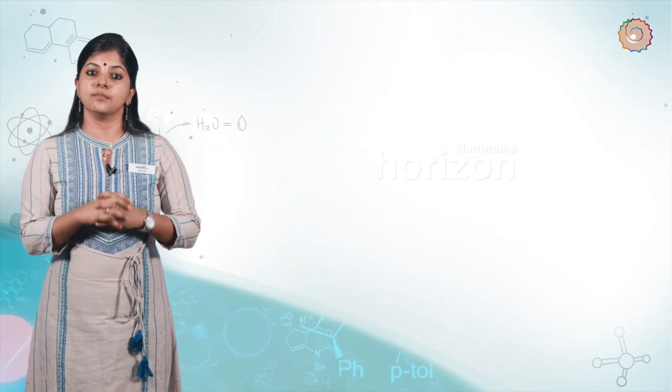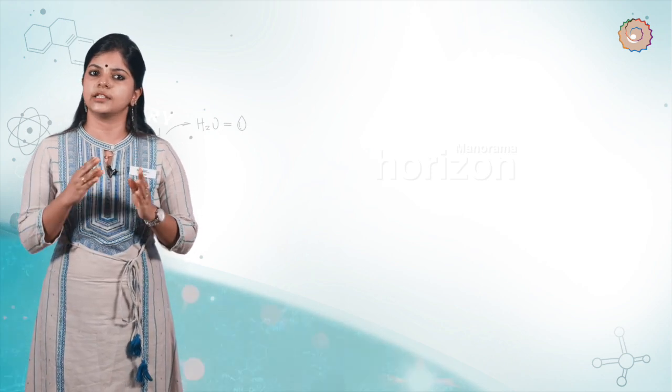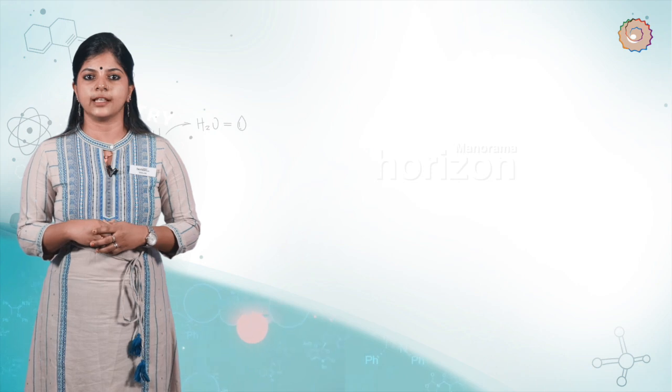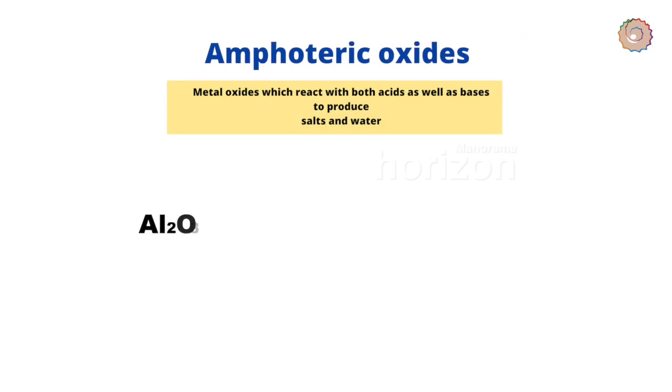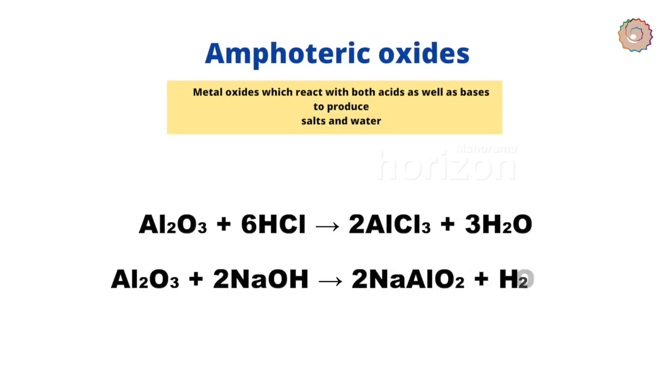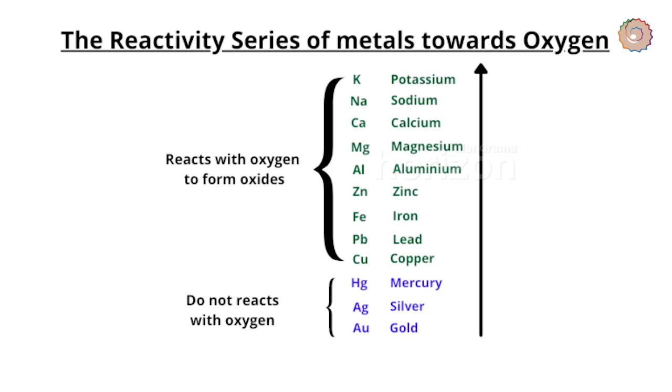We have learned that metal oxides are basic in nature, but some metal oxides such as aluminum oxide, zinc oxide, etc. show both acidic as well as basic behavior. And such metal oxides which react both with acids as well as with bases and produce salt and water are known as amphoteric oxides. All metals do not react with oxygen at the same rate. Different metals show different reactivities towards oxygen.